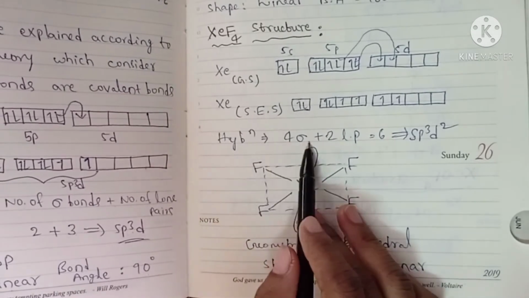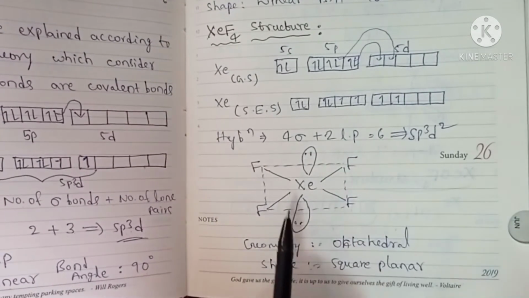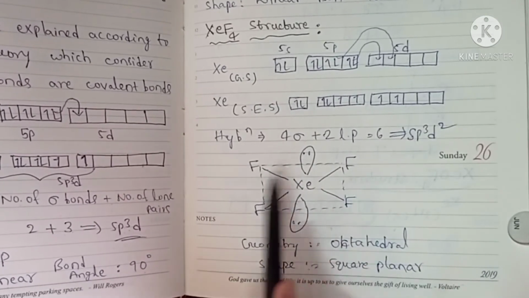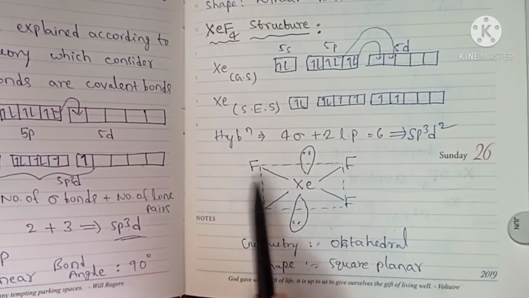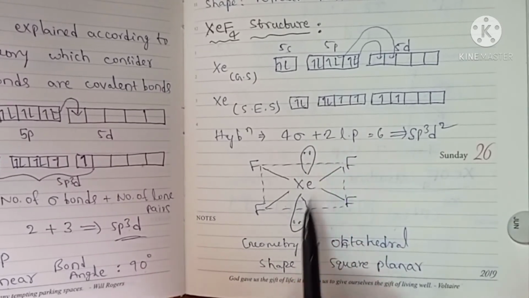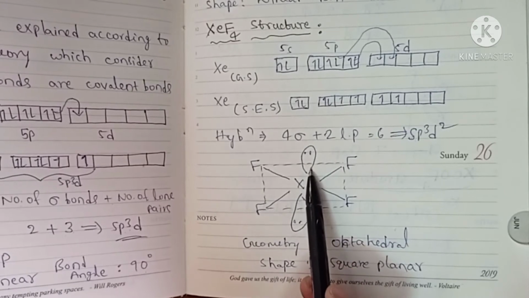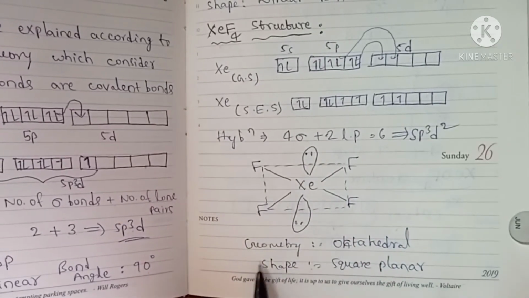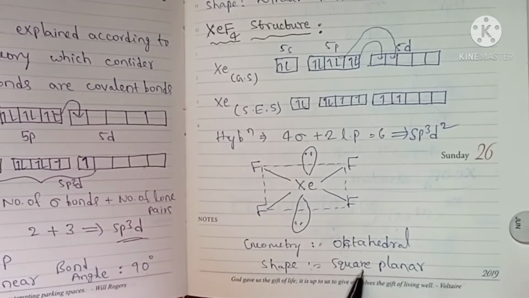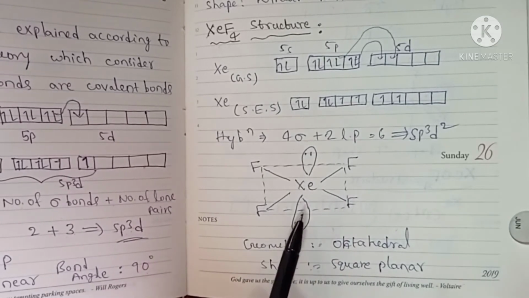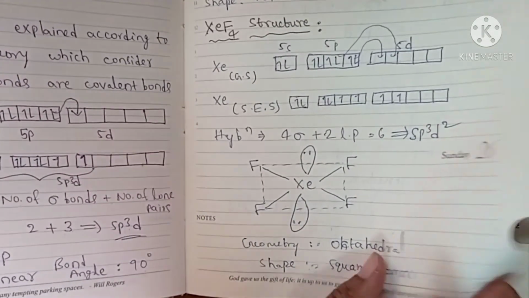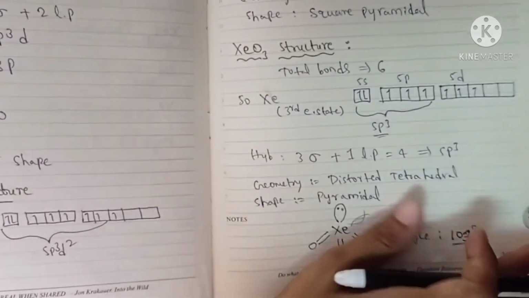So here hybridization will be sp3d2 and it is a distorted octahedral structure, and fluorine occupies the corners of the square, and here lone pair will be one above the square plane and one below the square plane. And here geometry is distorted octahedral and shape will be square planar. So in shape we won't consider the lone pair electrons.